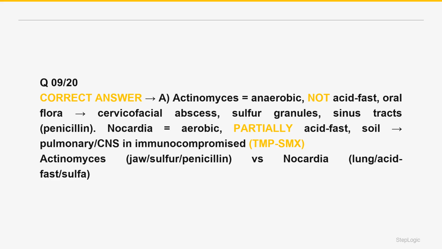Nocardia, patient B, is the opposite on each axis. It is an aerobe found in soil, and it is partially, weakly, acid-fast. It causes disease mainly in immunocompromised hosts and those with chronic lung disease: pulmonary nocardiosis, cavitary pneumonia that can disseminate to the brain, CNS abscesses, and skin. It is treated with sulfonamides, TMP-SMX. A memory aid: treat Actinomyces with penicillin and Nocardia with sulfa, using SNAP: sulfa-Nocardia, Actinomyces-penicillin. So, anaerobic, not acid-fast, oral, sulfur granule, penicillin treated is Actinomyces. Aerobic, partially acid-fast, soil, pulmonary or CNS, sulfa treated is Nocardia.